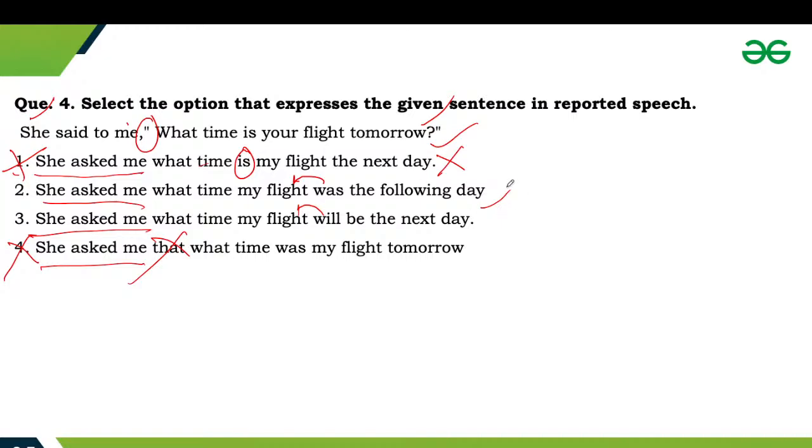It is clearly mentioned here, tomorrow means the following day. So this one is also correct. Second thing, we have used present indefinite in the reported speech, so it will make indirect speech in past indefinite. So this one is correct, so option number second is the correct answer.